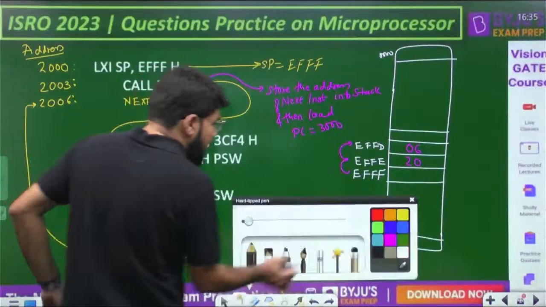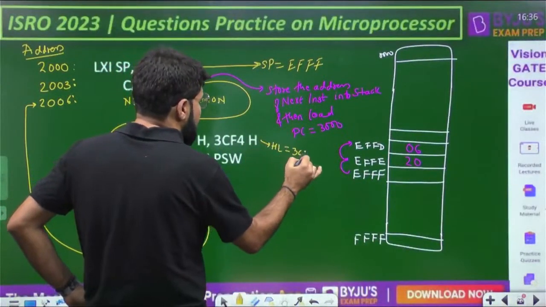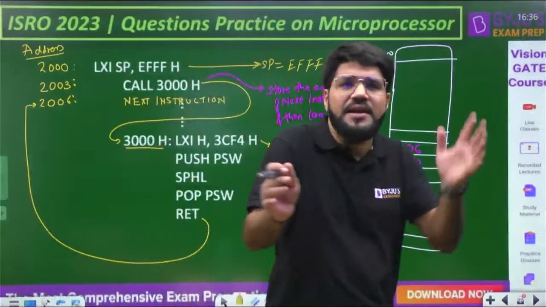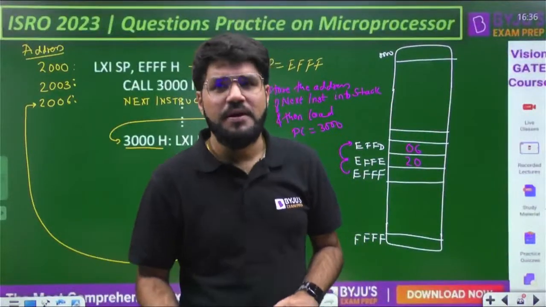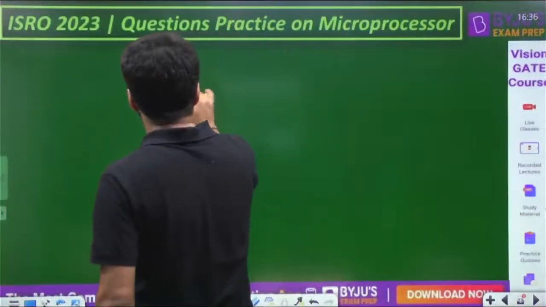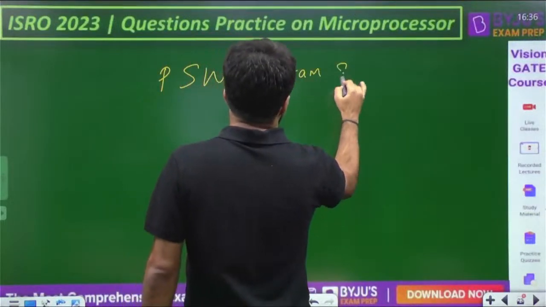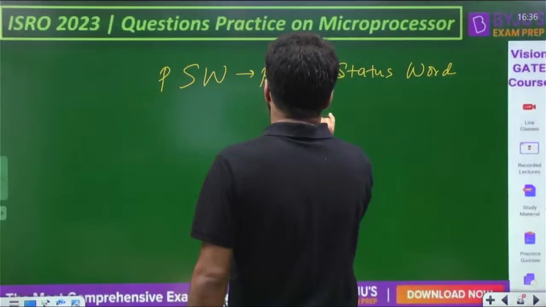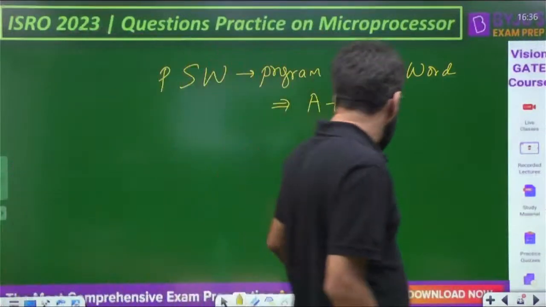Now next I come here, and I encounter an LXI command. We all know what it will do: load the register pair HL with 3CF4. I have done that, 3CF4. Then PUSH PSW. Now what is push? Push is a direct stack-based instruction to push the contents of the register pair onto the top of stack. What is the register pair here? PSW. What is PSW? Program status word, which is the combination of accumulator plus the flag register. Clear, everybody?